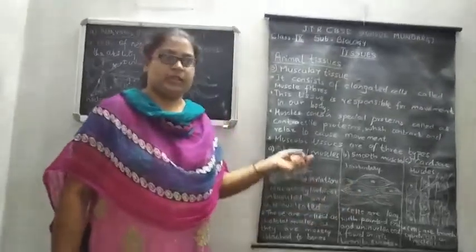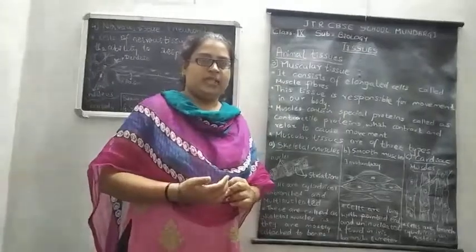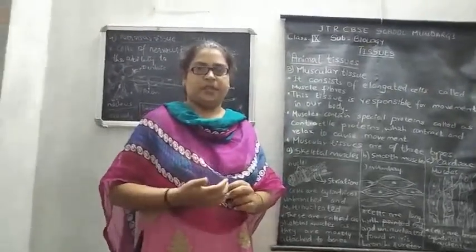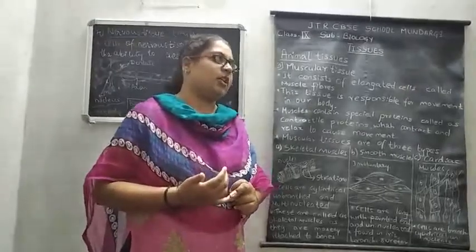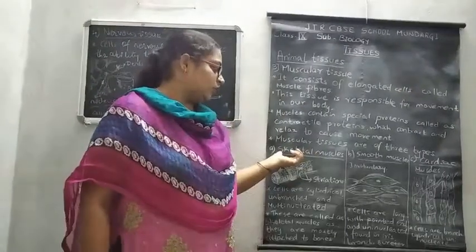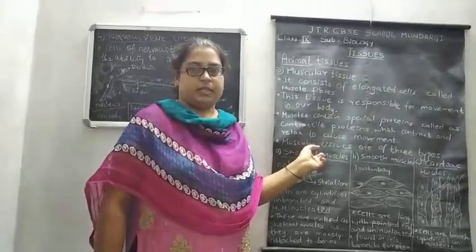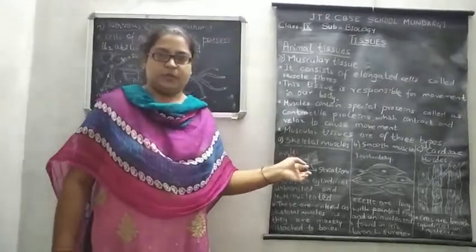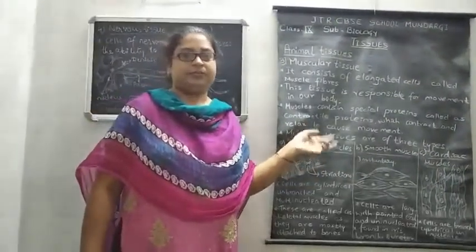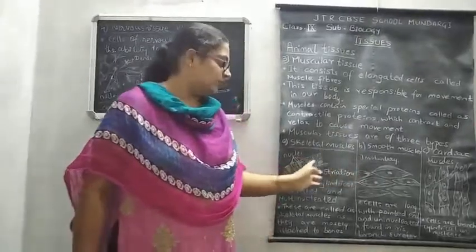Depending on the function, some of the muscles are voluntary, meaning they are under the control of the will and wish of the brain. Those muscles which are voluntary in function are called skeletal muscles. They are called skeletal muscles because they are mainly attached to our bones and are responsible for the movement of hands as well as legs, and they are of this shape.